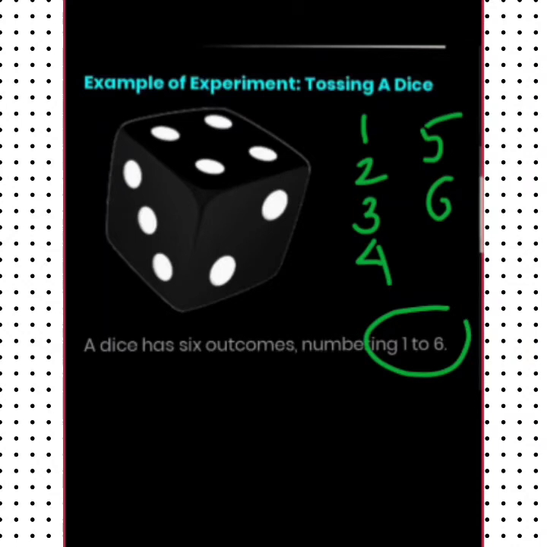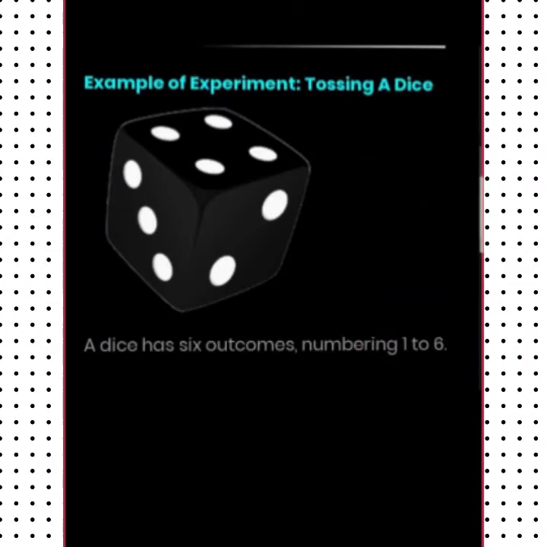So not more than 6. Only 6 outcomes are there. There isn't any 0, there isn't any 7 for this outcome. Clear to you, dear? Now a very important thing which you need to keep in mind: the sum of opposite surfaces, meaning the sum of the opposite numbers on a dice, must always be 7. Keep this in mind as extra knowledge.